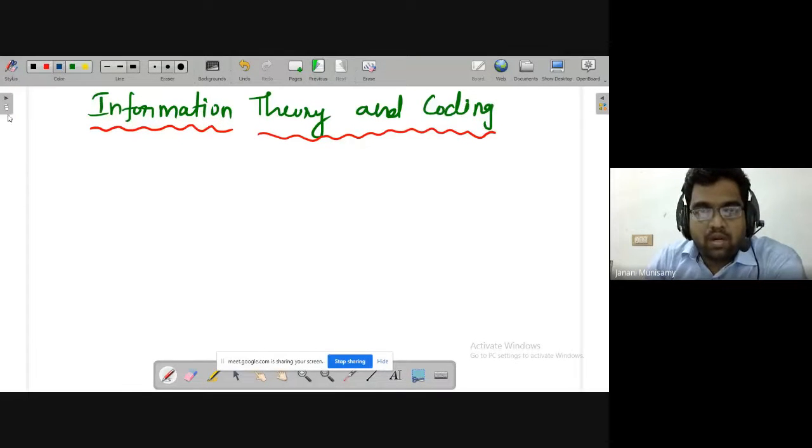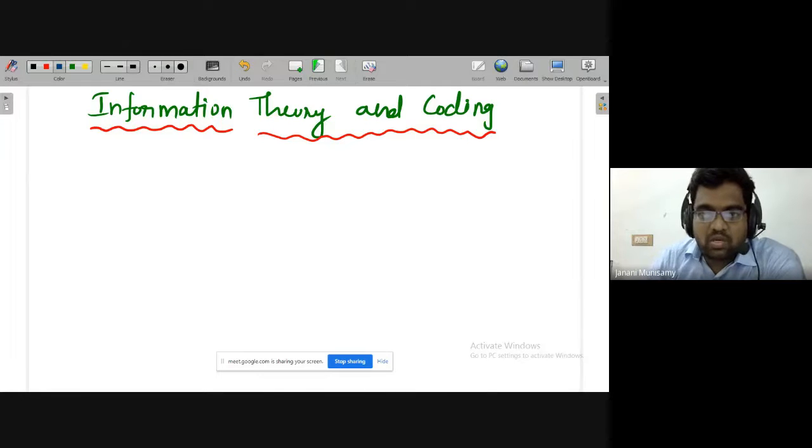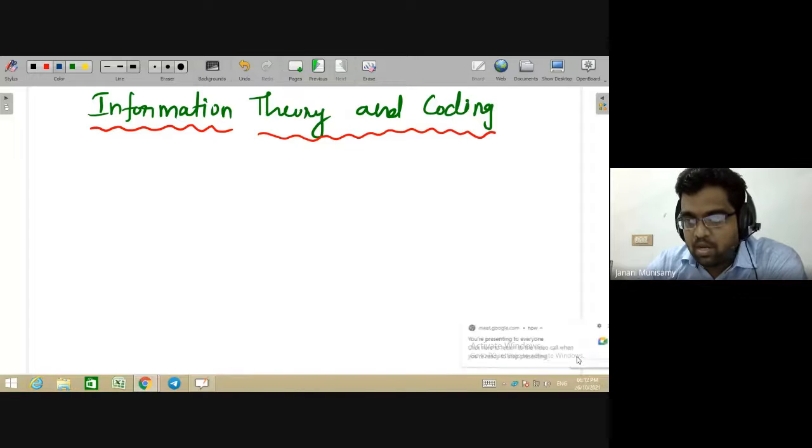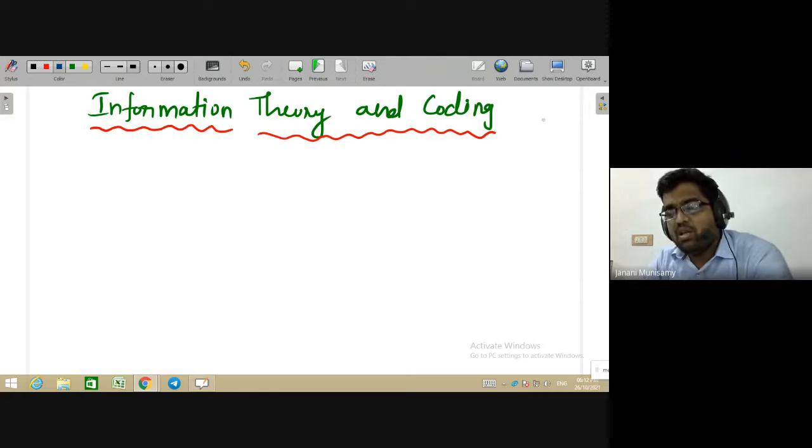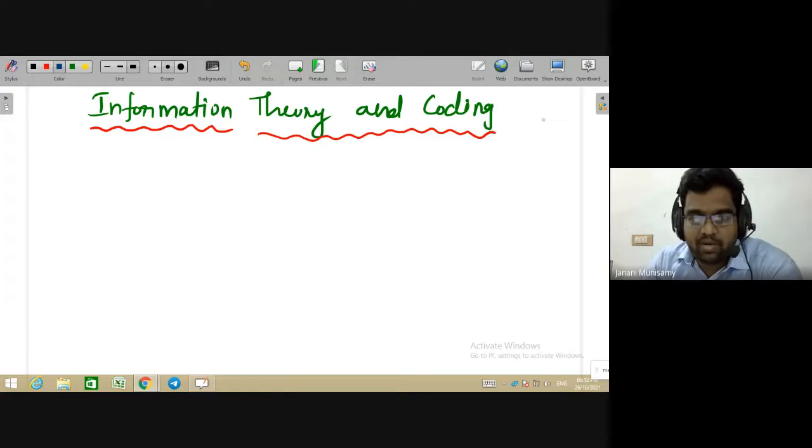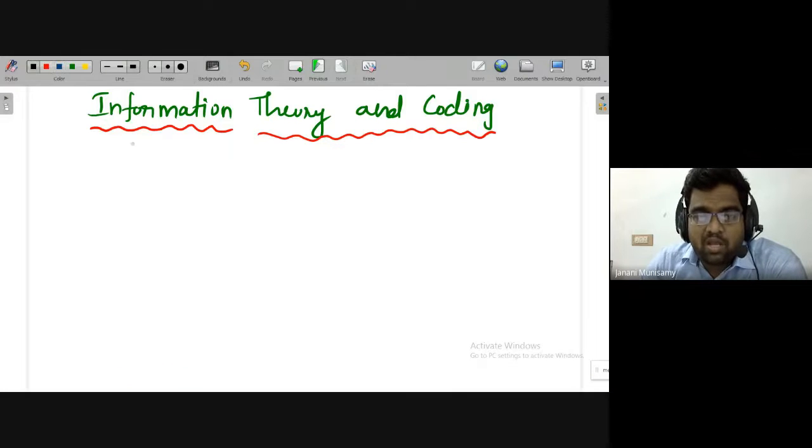So any event in general that is associated with a probability, whether in communication or in any other place, is generally associated with a probability. Any message or event is generally associated with a probability. So now we want to make a relationship. That means any event will have some information. So the information present in a particular event is a function of the probability of the event.